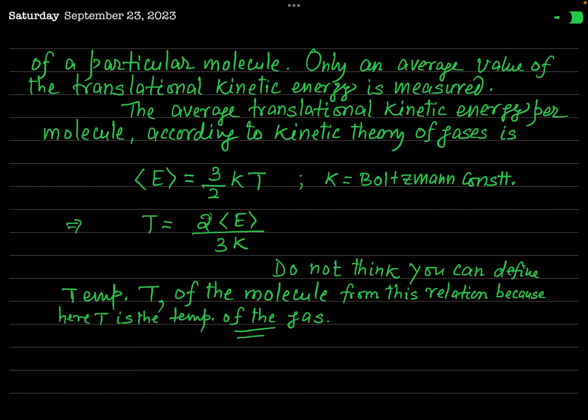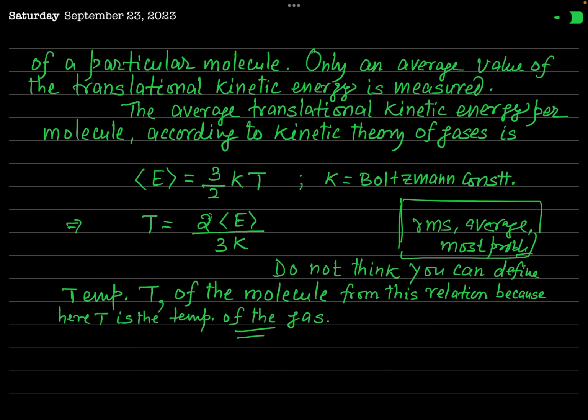So according to kinetic theory of gases, whenever we talk about speed or velocity, we measure three values of velocity. The first one is called RMS velocity, another is called average velocity, and the third one is called most probable velocity. And all these are actually average velocities, not the velocity of a particular molecule.